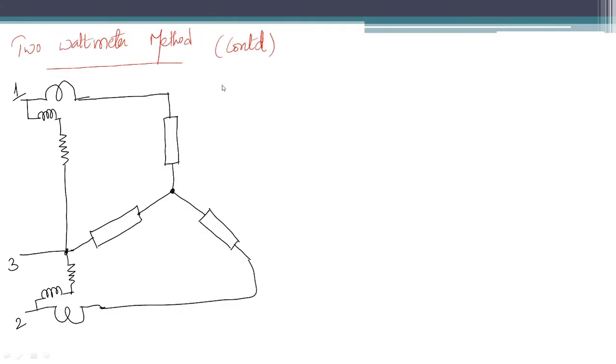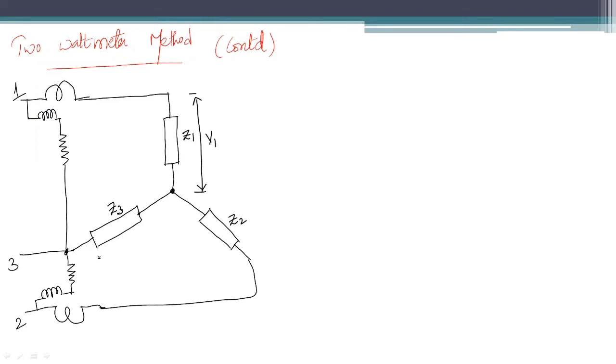Now we will have some more discussion on the two wattmeter method, which will be useful for your competitive examinations. I am considering a three-phase star connected load with the impedances represented like this, Z1, Z2 and Z3. And I am assuming this voltage as V1.